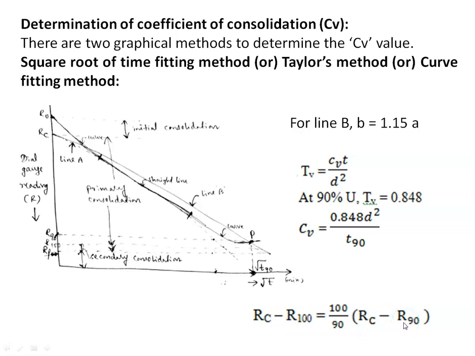So then we have to plot the value of R100, and then we have to draw a line like this. Now the consolidation between RC and R100 is called primary consolidation, and the consolidation after 100% of primary consolidation is called secondary consolidation.